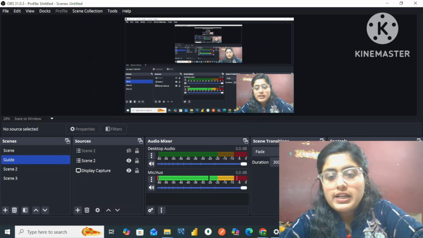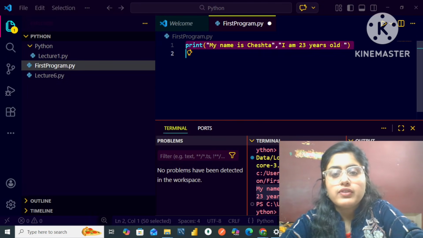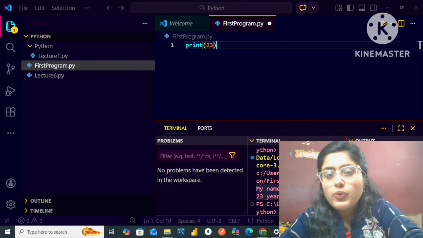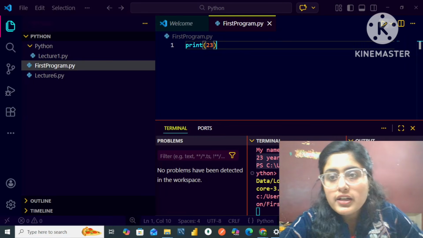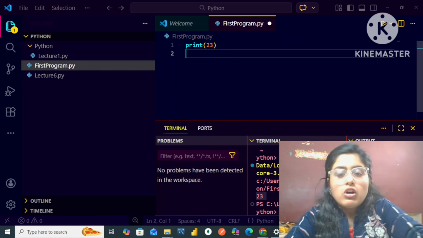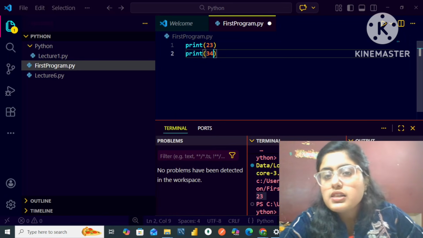Now, my dear friends, let me tell you how you can take number inputs in Python. For example, I can say that this is print and this is print 23. If I run it, I will get the output 23 outside. Now let me give you another program, that is, I can simply say print 34.